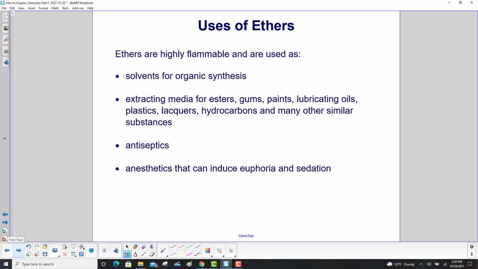Ethers are highly flammable and are used as solvents for organic synthesis, extracting media for esters, gums, paints, lubricating oils, plastics, lacquers, hydrocarbons, and many other similar substances, antiseptics, and anesthetics that can induce euphoria and sedation.